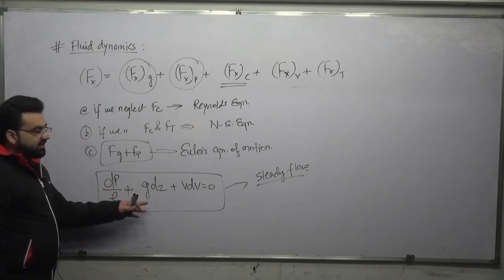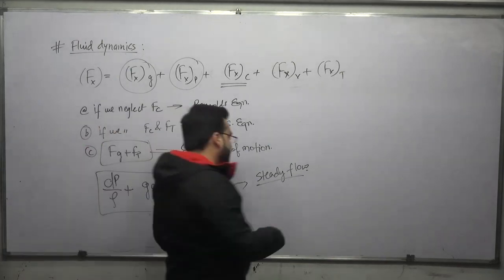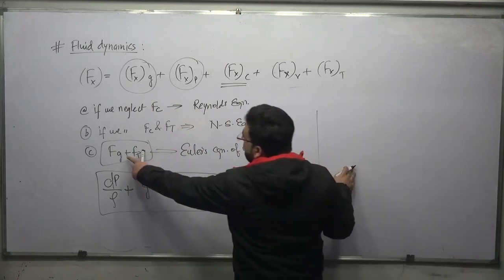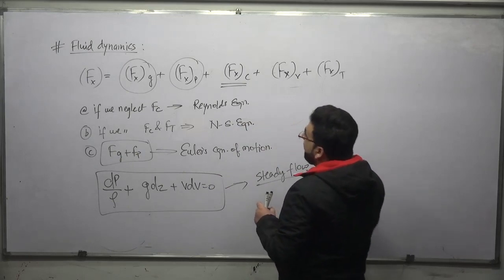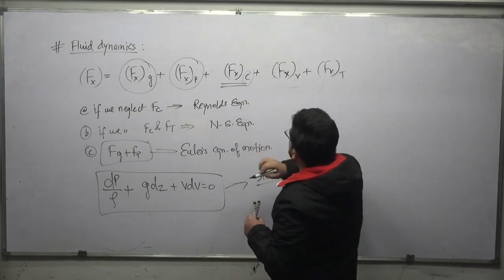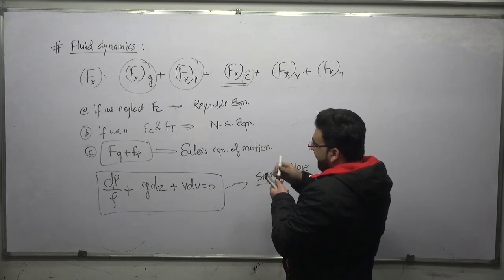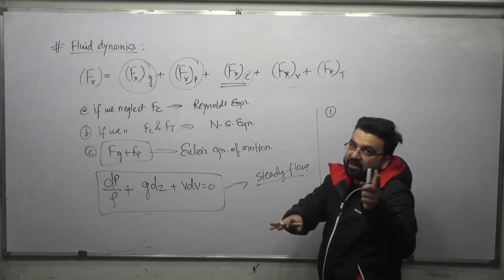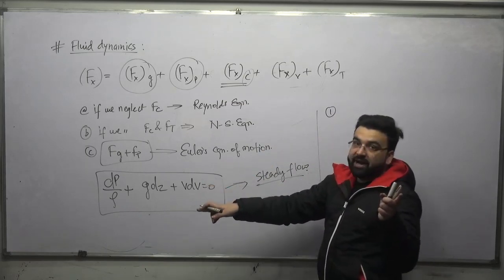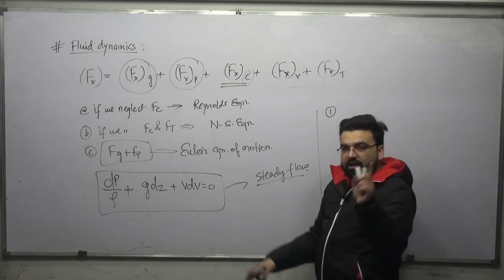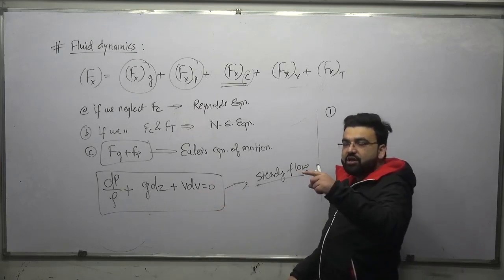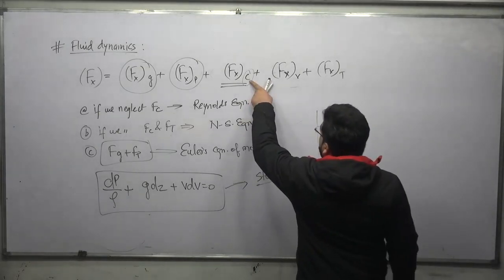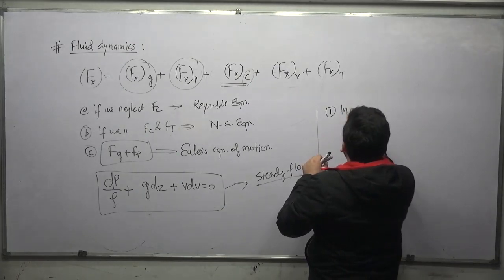Now first of all, let us look at the various assumptions in Euler's equation of motion. Euler's equation of motion is only valid if we consider the gravity force and the pressure force. It means that we have neglected the force due to compressibility. So the first assumption is that, because the same assumptions will be valid for Bernoulli also. Bernoulli equation is derived from Euler's equation, so whatever assumptions are valid for Euler's equation of motion, the same assumptions are valid for Bernoulli's equation also, right? So force due to compressibility is 0.